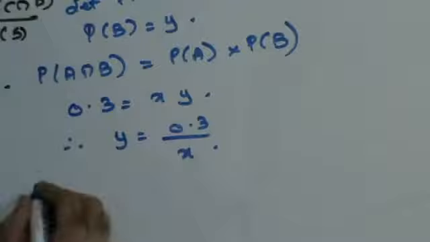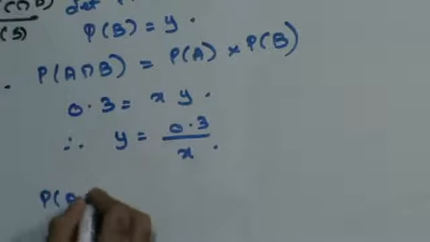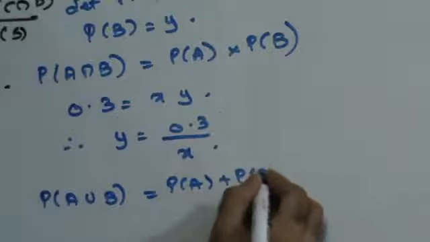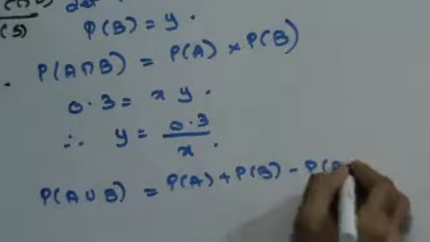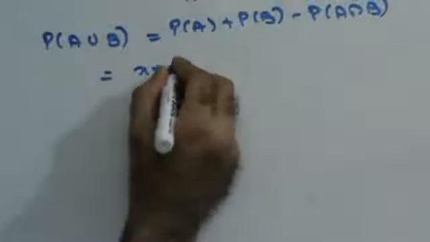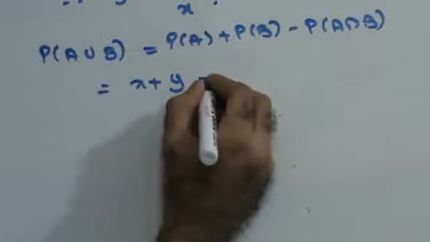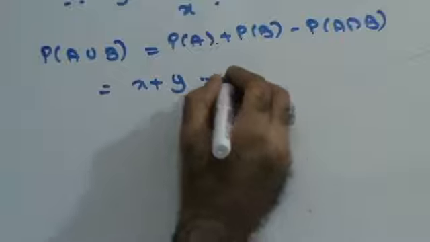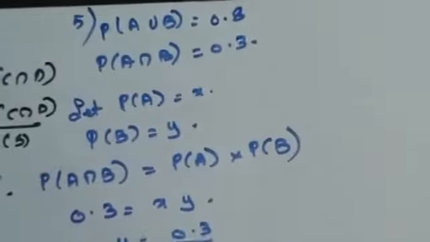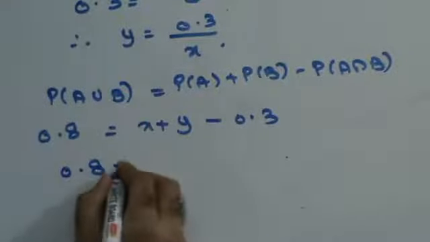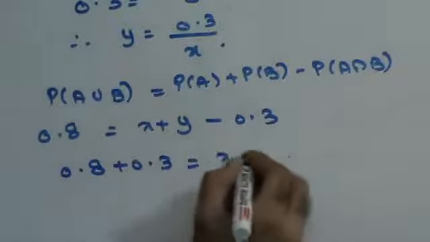right? Now I can use addition formula. P of A union B is P of A plus P of B minus P of A intersection B. P of A x, P of B y, P of A intersection B is 0.3 and P of A union B is 0.8. Take this on the other side, so I'll get 0.8 plus 0.3 is x plus y.